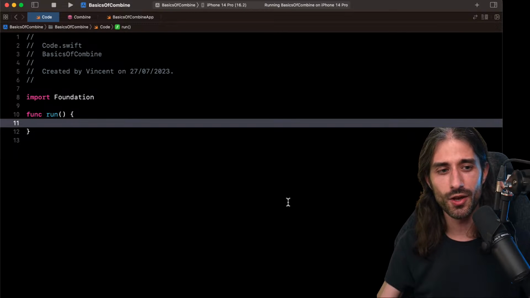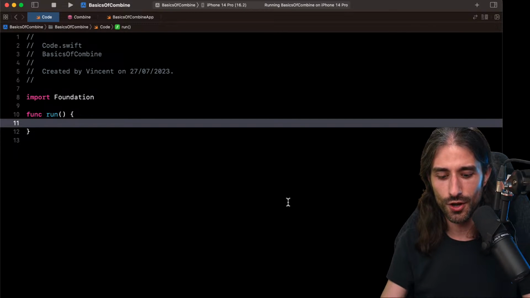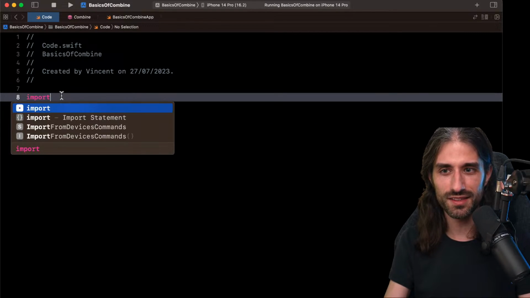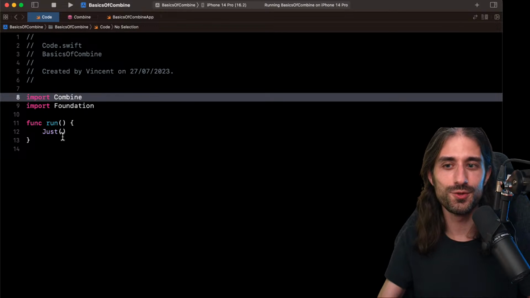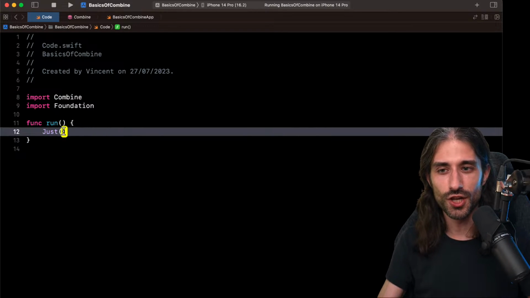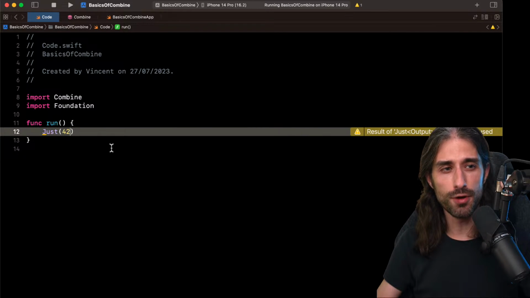So how do I create a publisher that only yields or produces a single value? We use this publisher called Just. And before you use Just, don't forget to import Combine. Otherwise, you won't get access to it. So Just is a way to take a basic value like an Int and lift it into a publisher that produces Ints.